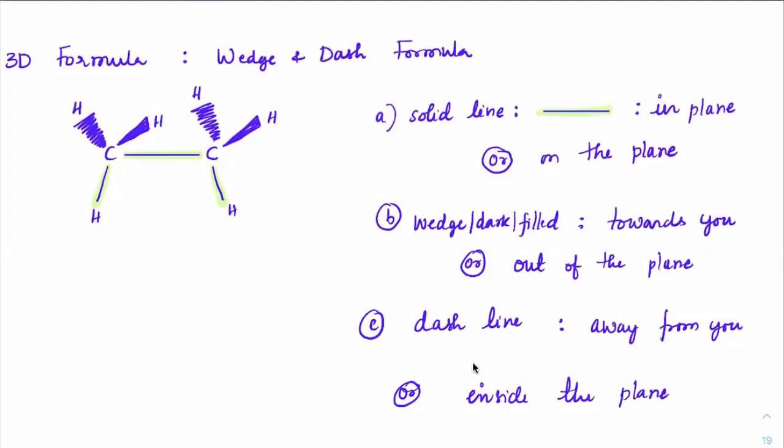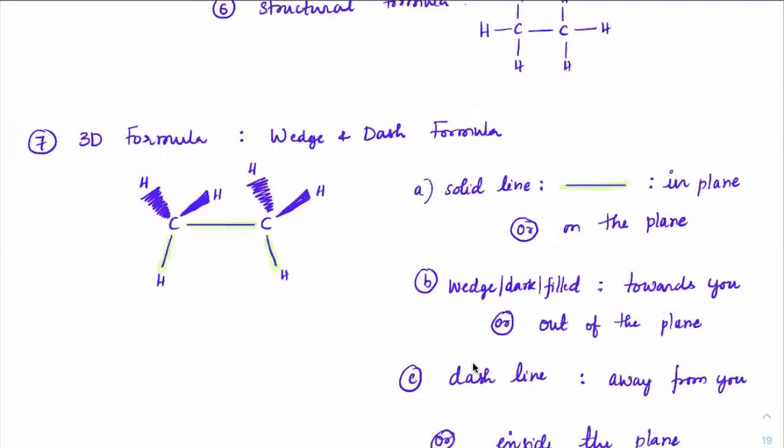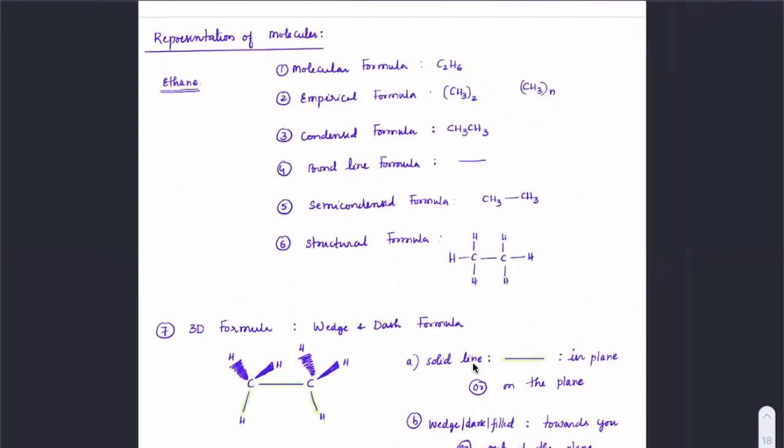So anything that is going inside the plane is this one. This is outside the plane, this is coming out. These four are on the board. Everybody understood this, right? How it is to be shown? Any doubt here, you can ask me right now.